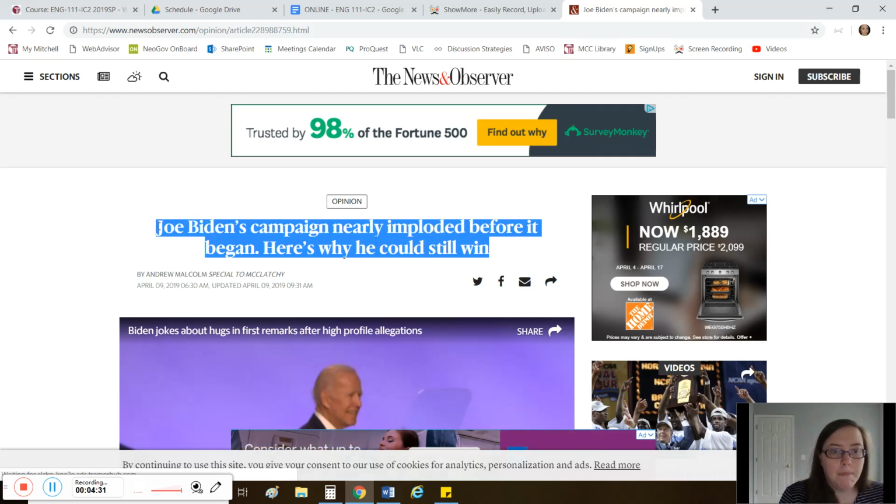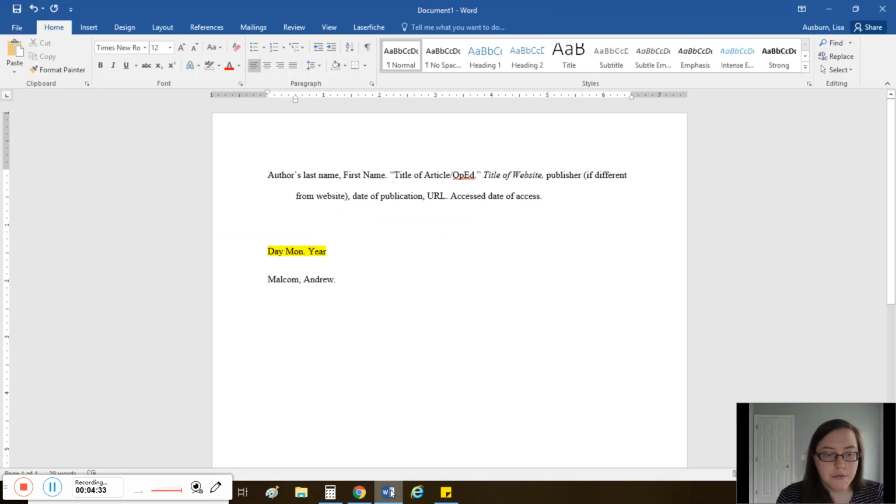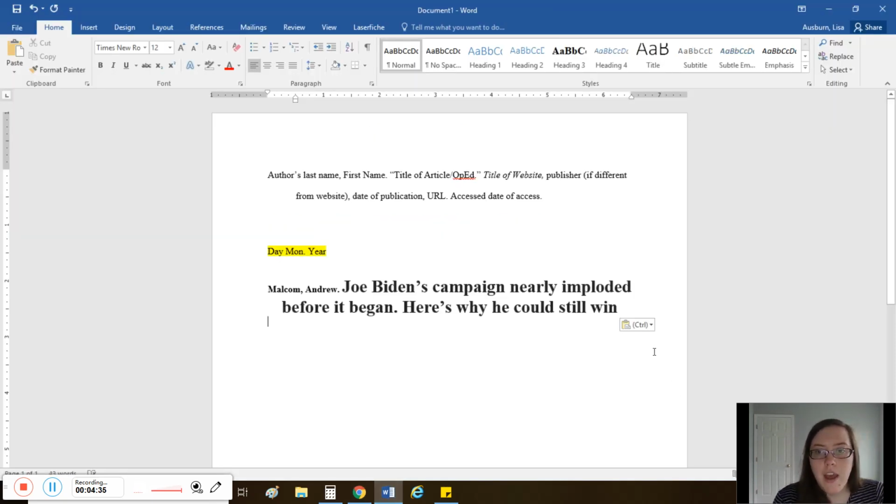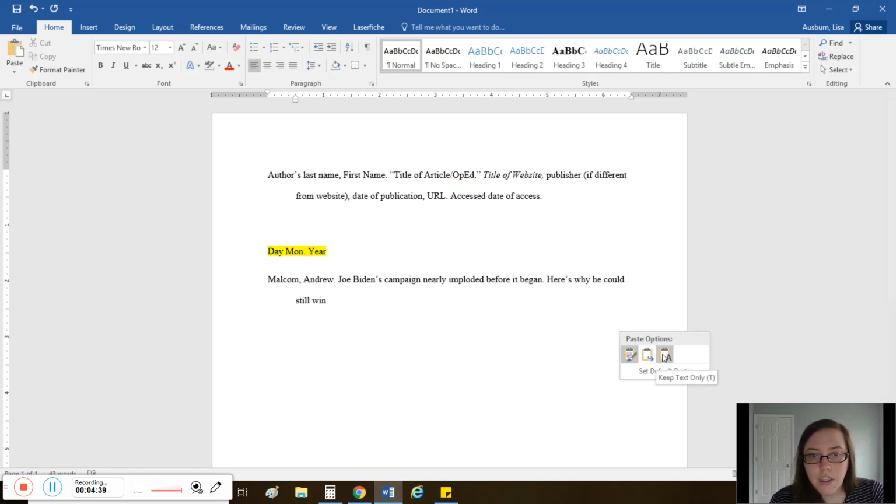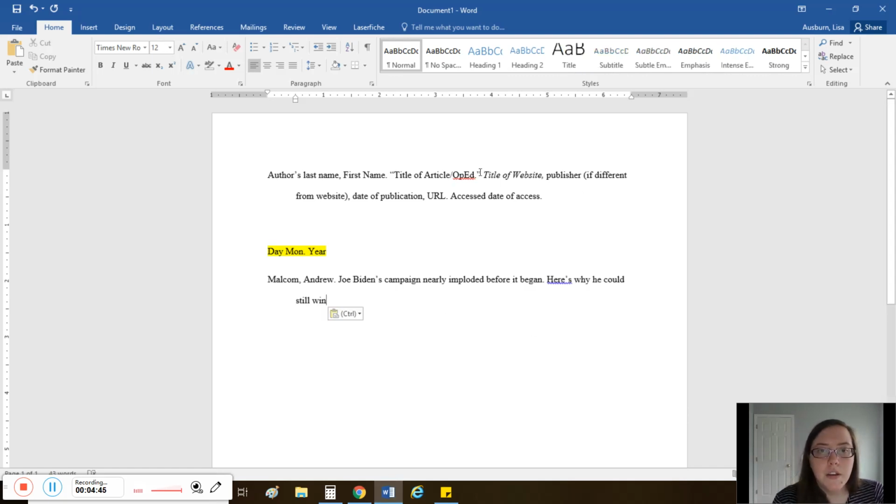I'm just going to copy and paste that because that's a lot for me to have to retype going back and forth. Of course, I don't want it to look the way that it's formatted on screen, so I'm going to keep only the text in my paste option here. I do need to put it in quotation marks, and there needs to be a period before the final quotation mark. So that's how I want it to look.